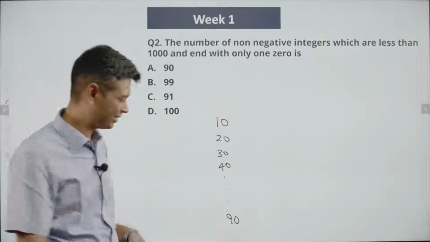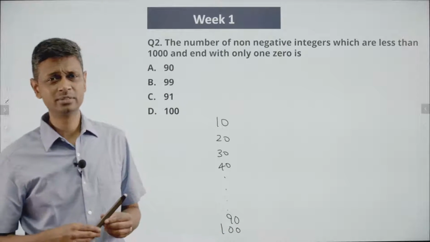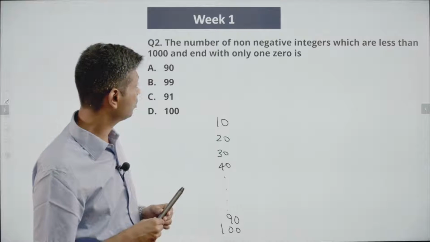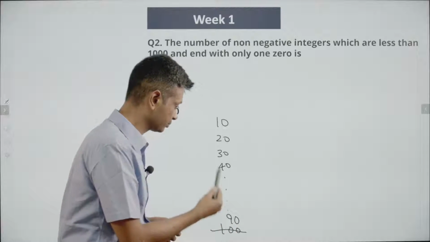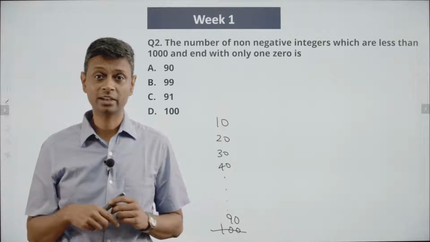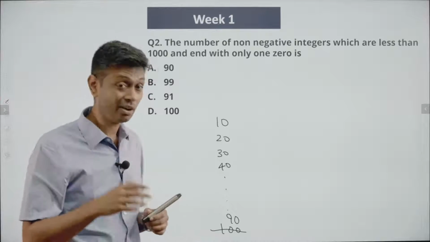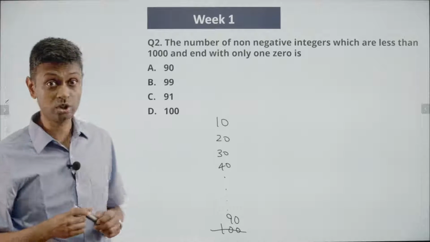I've written this far, I might as well put 100 also. Will 100 get counted? We're thinking about numbers that end with only one 0, so 100 won't get counted. So 10, 20, 30, 40, 50, 60, 70, 80, 90. Lovely. 9 numbers. But this is 9 numbers that are all 2-digit numbers. But you have to check numbers that are less than 1000.